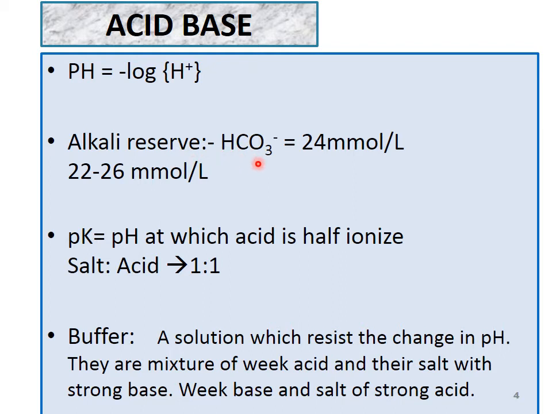Alkali reserve is bicarbonate in our body, which is 24 millimole per liter on average, and the range is 22 to 26 millimole per liter. Then pK is equal to pH when the acid is half ionized; then the pK value is equal to the pH value.